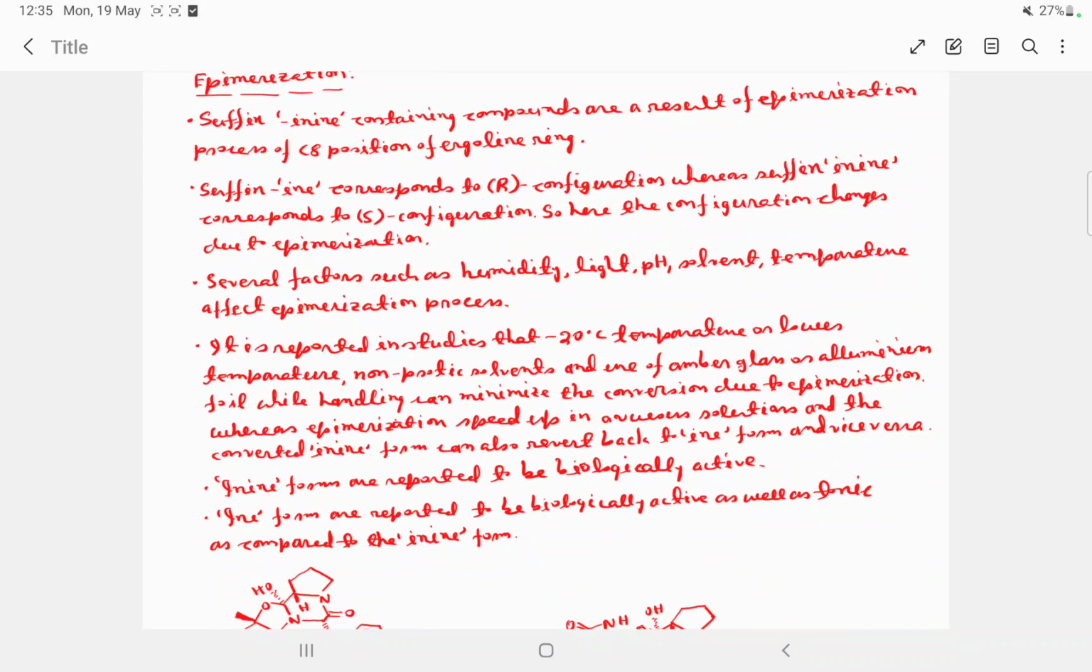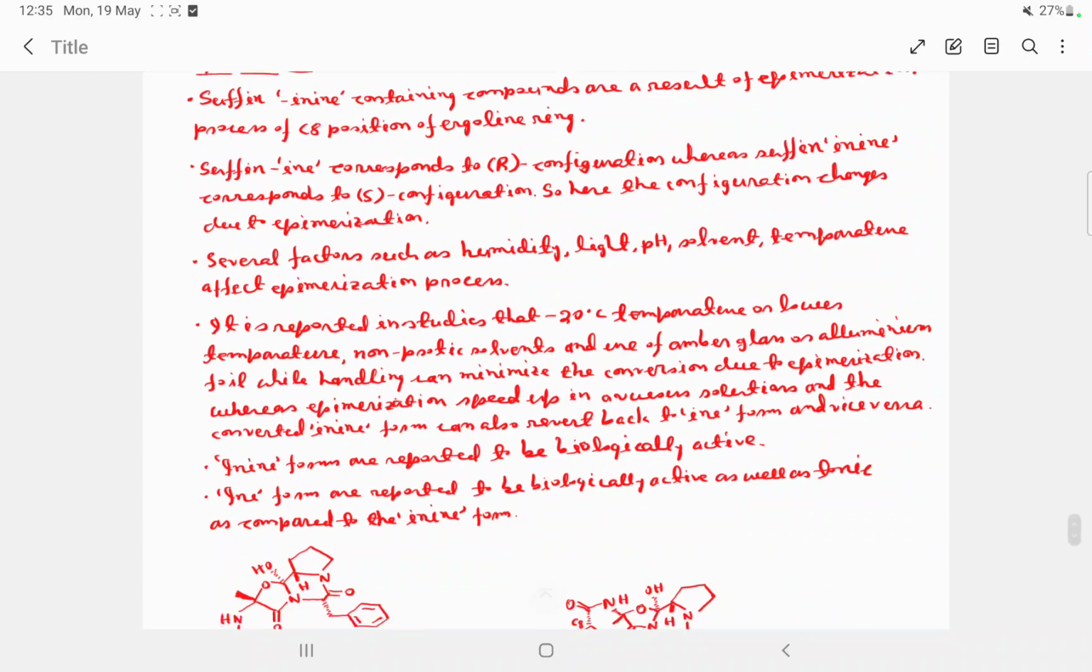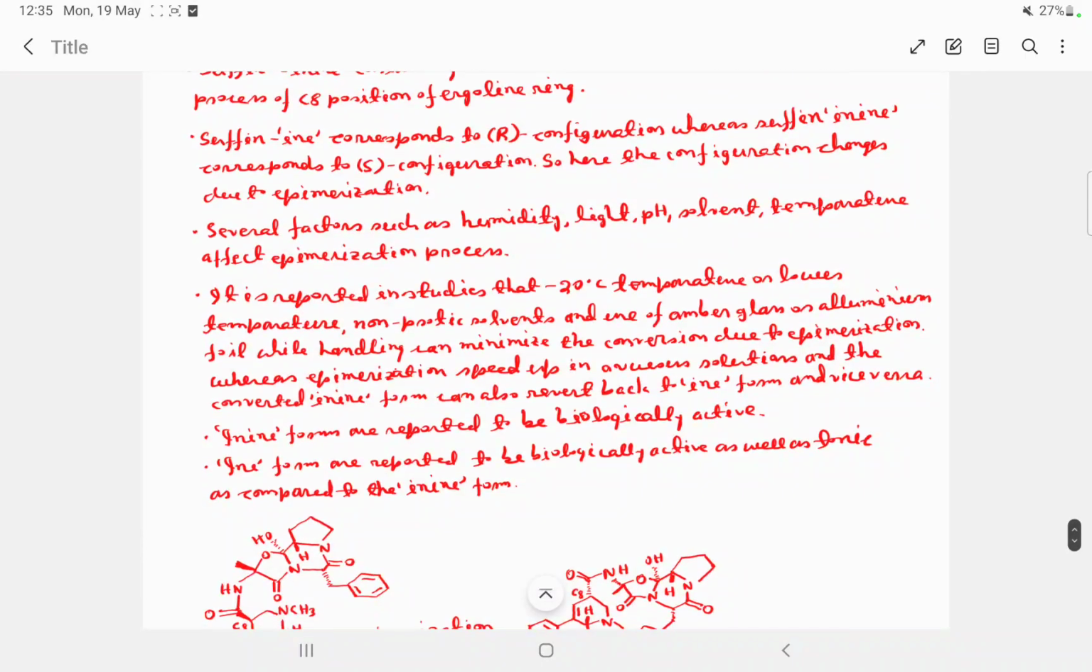Several factors such as humidity, light, pH, solvent, temperature affect the epimerization process. And what is epimerization? Epimerization means when a compound contains many chiral centers and one of the chiral centers changes, this is known as epimerization. The former is known as the actual product and the latter is the epimer of the former one.